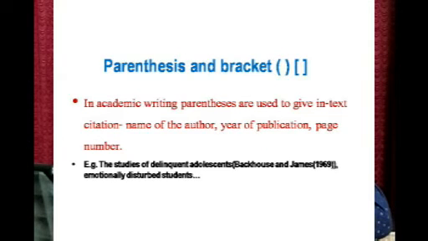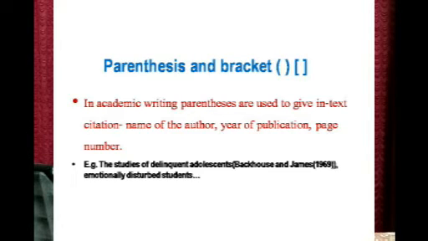Then in academic writing, parentheses are used to give in-text citations: name of the author, year of publication, page number, etc. So this is very important for us because it is part of our academic writing, that whenever we give a reference or in-text citation, we are supposed to use brackets.